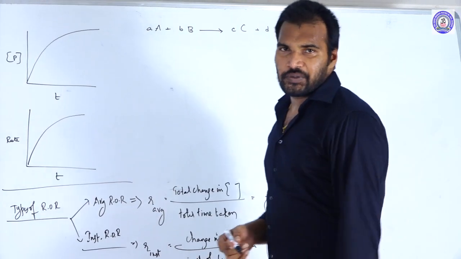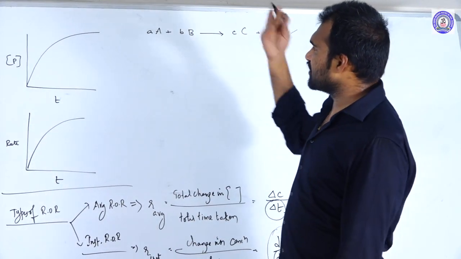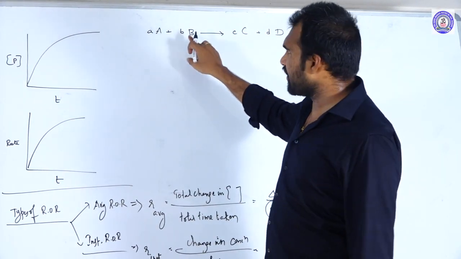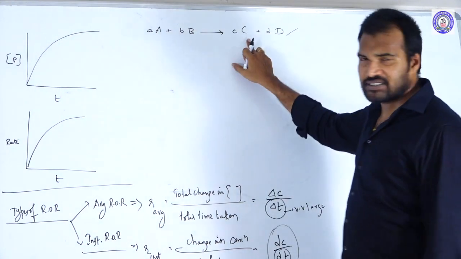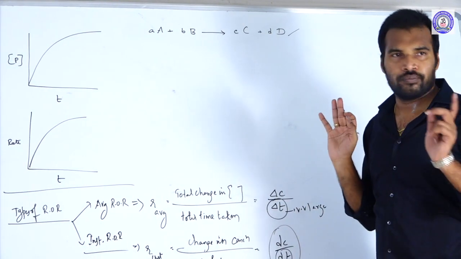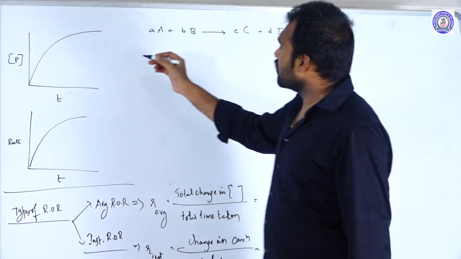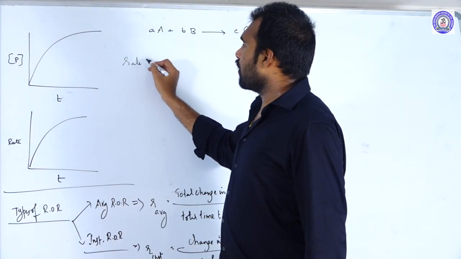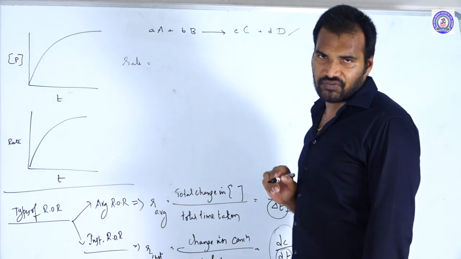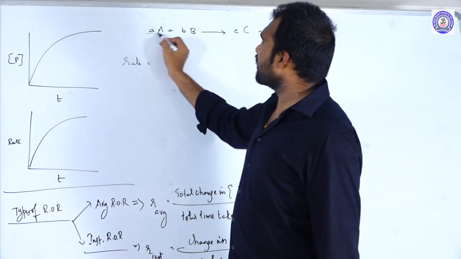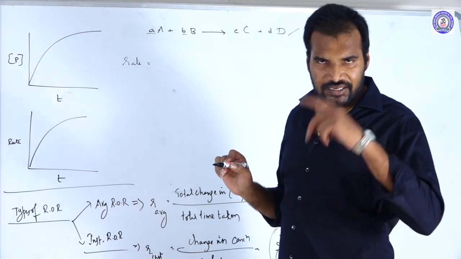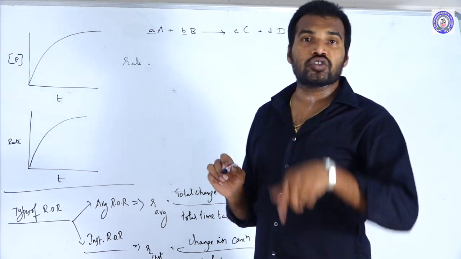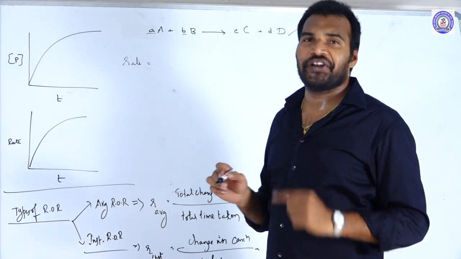So what is the rate expression? Is the rate of the reaction the same as the rate of disappearance of A and of B, and the rate of appearance of C and D? No, it's different. The rate of the reaction R is equal to, whatever coefficients are there in reactants and products, those coefficients become the denominators.